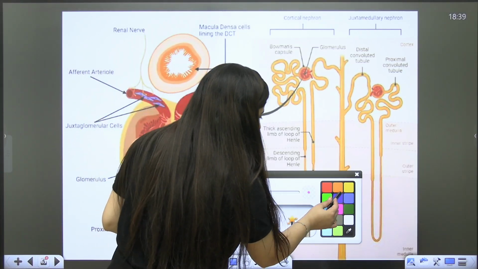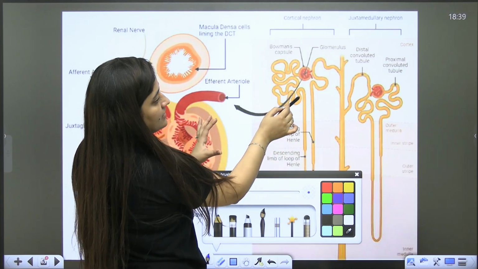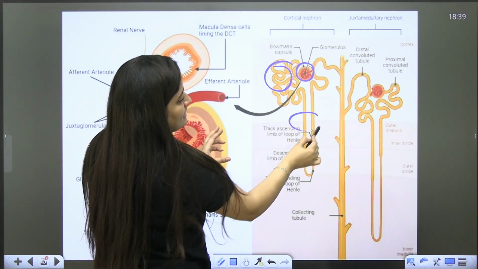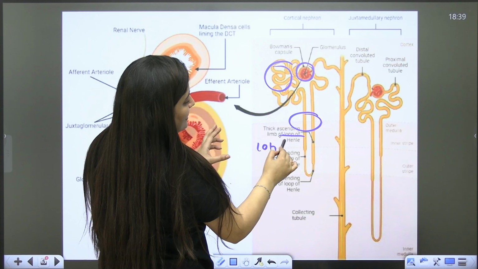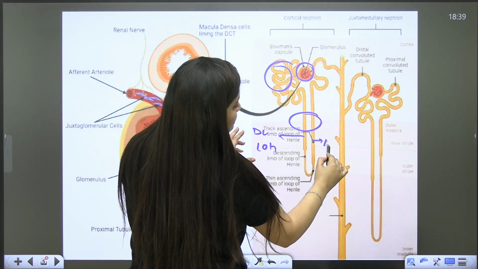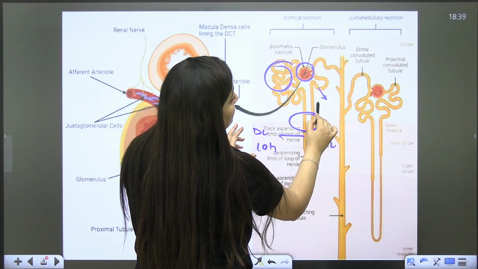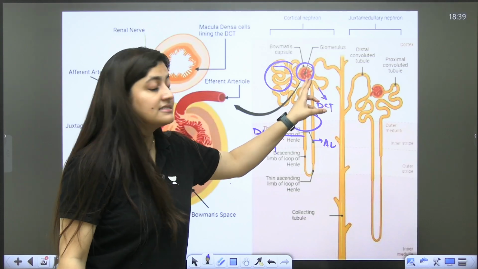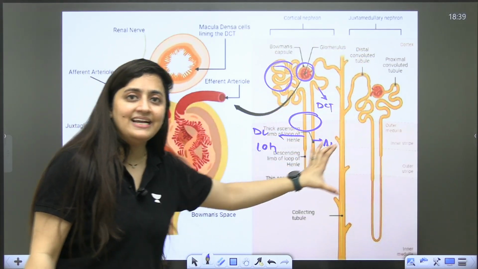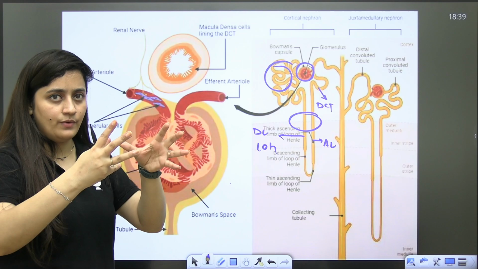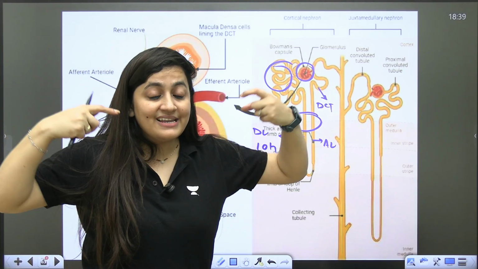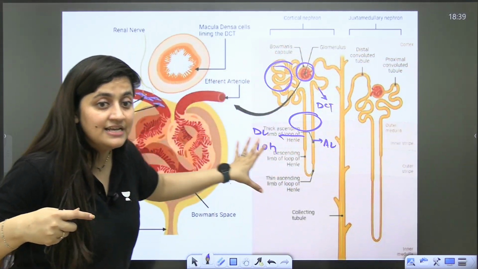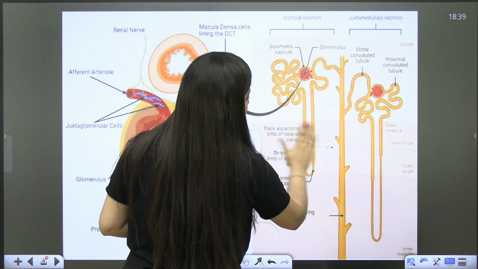If you look at this diagram, can you see the arrangement? This is your Bowman's capsule, your proximal convoluted tubule, this is the loop of Henle, the descending limb of the loop of Henle, the ascending limb of the loop of Henle, and here you have the DCT, that is the distal convoluted tubule. So in the kidneys, the arrangement is in such a way, because in each kidney 1 million nephrons are there, my dear students, you can see it here.